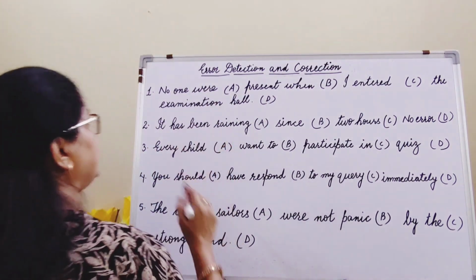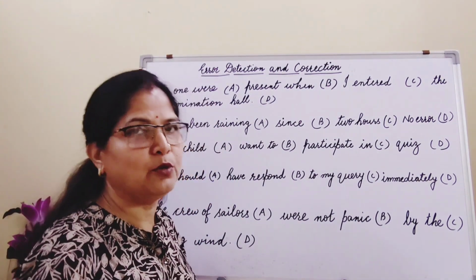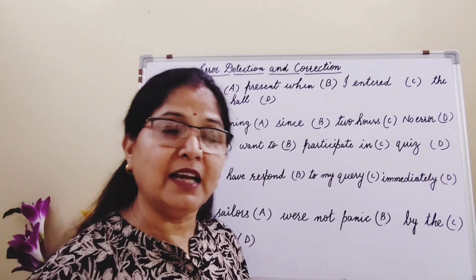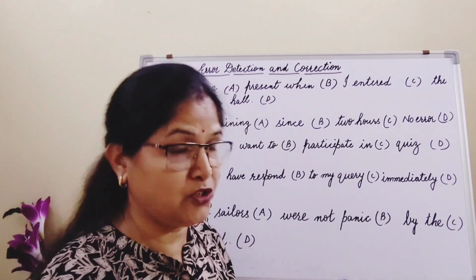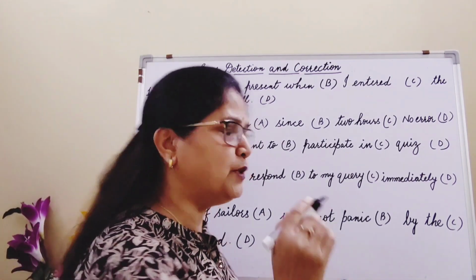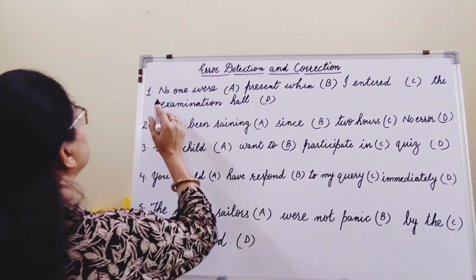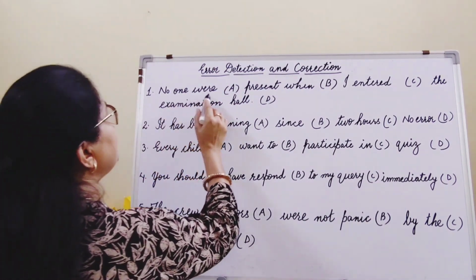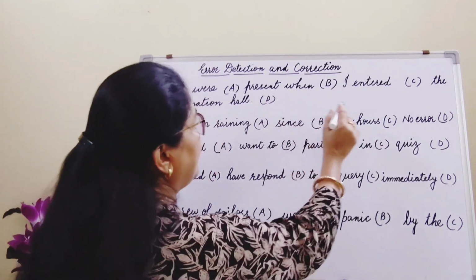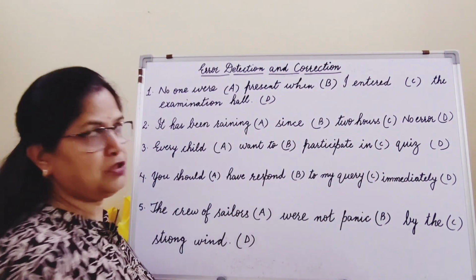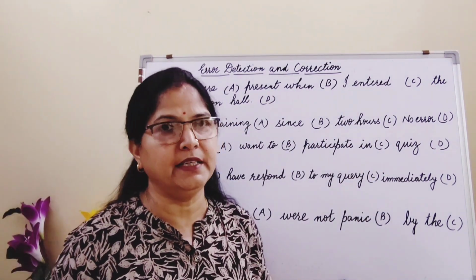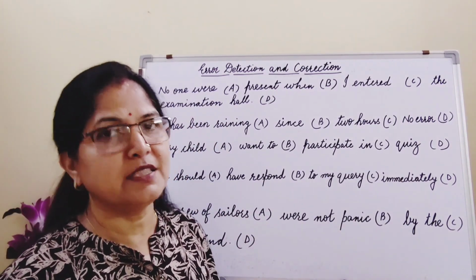The topic is error detection and correction, where you are going to find the error and at the same time you are going to give the correction too. So let's see the first sentence. The first sentence is, no one were present when I entered the examination hall. So you have to find here in which part there is a mistake.